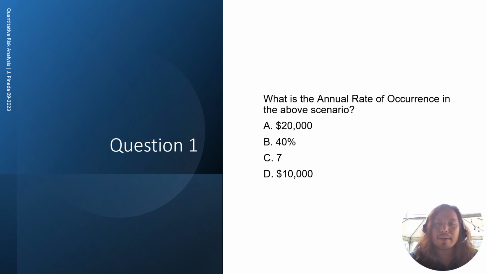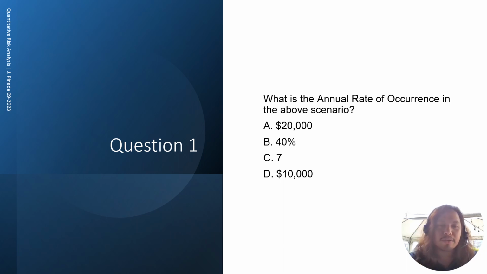What is the annual rate of occurrence in the above scenario? The answer is very clear. I'll give you 5 seconds to think about it. All right, the answer here is letter C, 7. So that is the ARO.